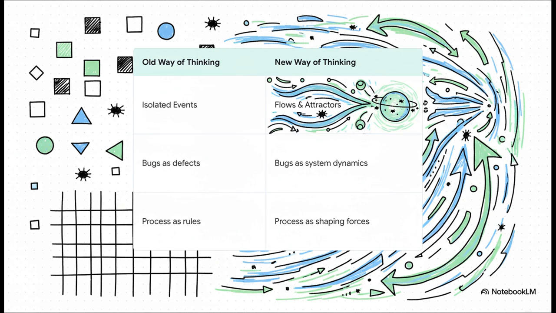So, to really get a grip on this, we need to change how we see things, fundamentally. We have to stop thinking about software development as just a checklist of isolated events. A bug fix here, a new feature there. That's the old way. The new way is to see the whole thing as one continuous system. A system with flows of energy, with things called attractors that pull the code towards certain states. In this view, bugs aren't just little defects. They are symptoms of the entire system's behavior. And our processes, they're not just a bunch of rules to follow. They are the forces that actually shape the entire energy landscape of the project.